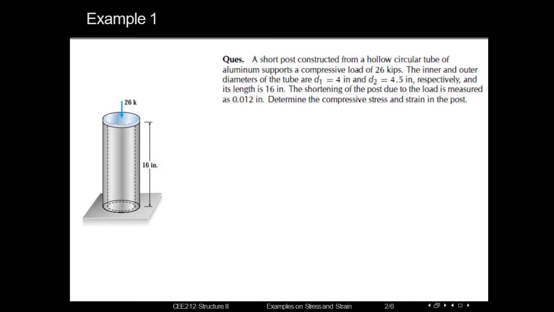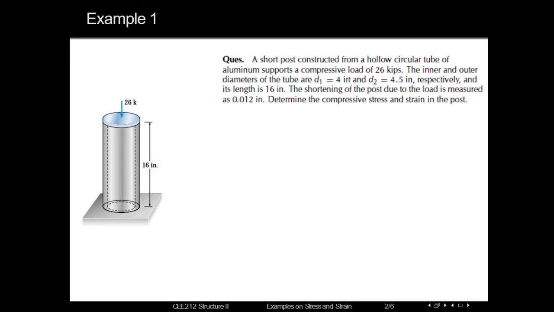So now we'll see the examples on stress and strain. In example 1, we are asked to calculate or determine the compressive stress and strain in this post, where we can see the initial length is 16 inch, and it's a hollow section, so it will have both inner and outer diameter.